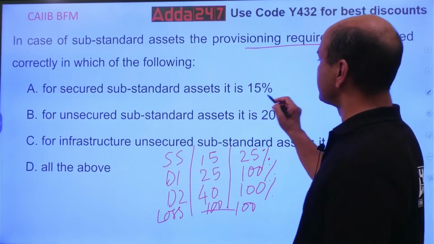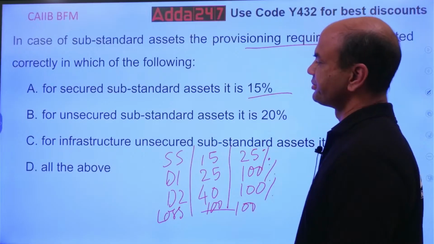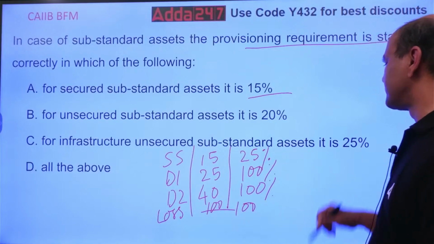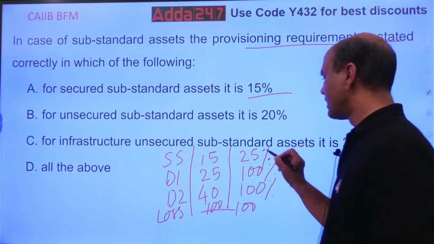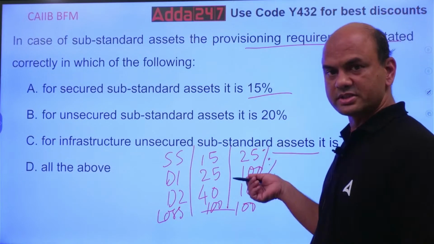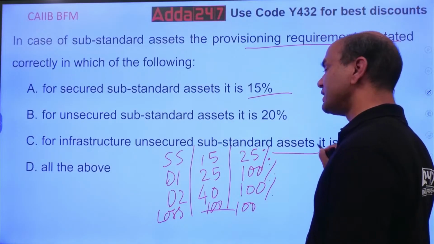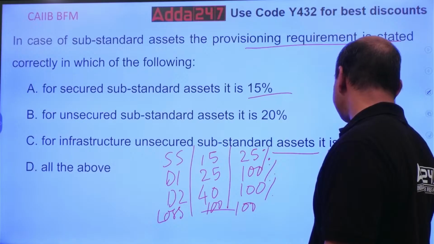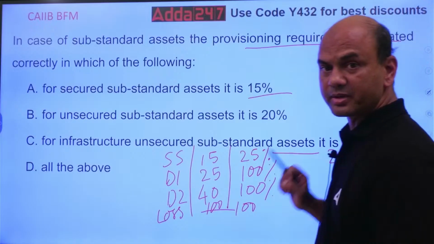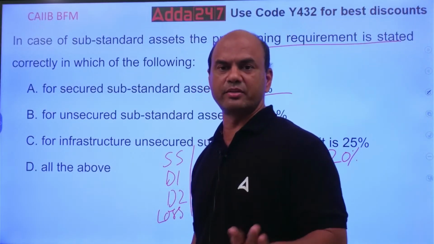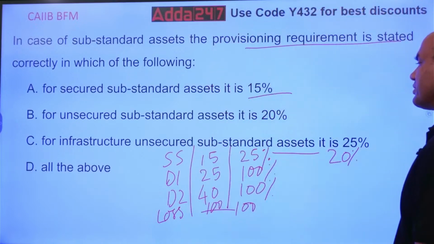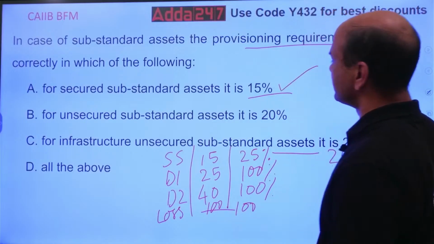So the correct one over here is secured 15%. But what about this? For unsecured standard asset, it is 20%. For infra, it is 25%. It's actually reverse. This 25% is separated over here. If it is other project, then it is 25%. But if it is infra project, then it is 20%. This unsecured part for infra is kept at 20%. Some 5% leeway, margin has been given. So the correct answer is A, 15%.